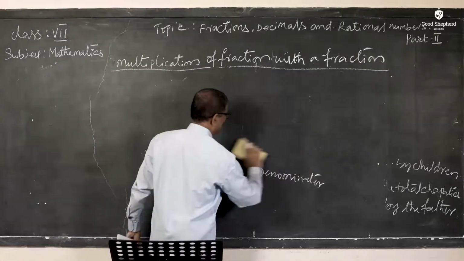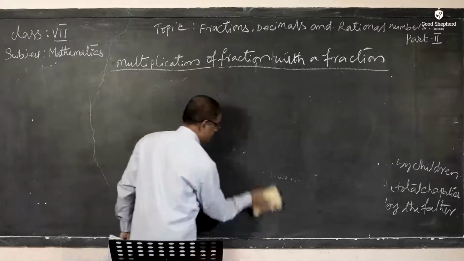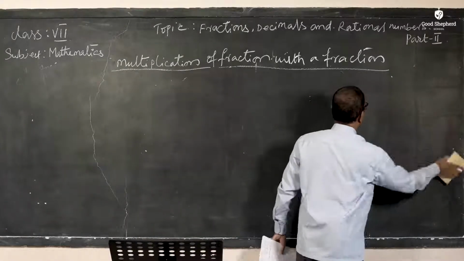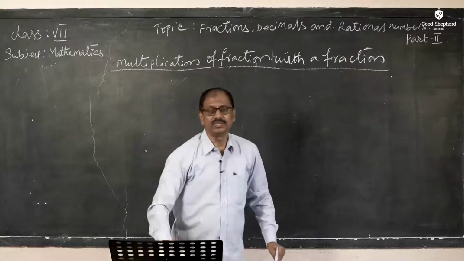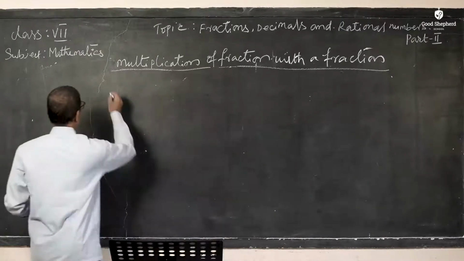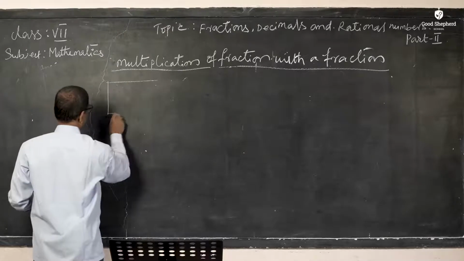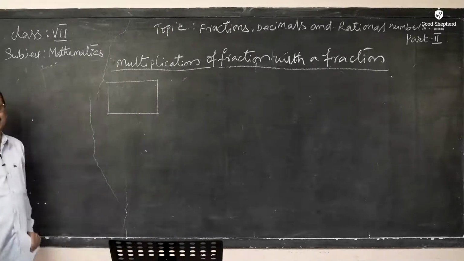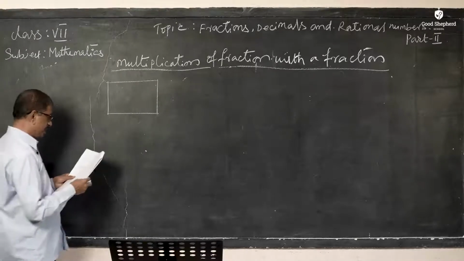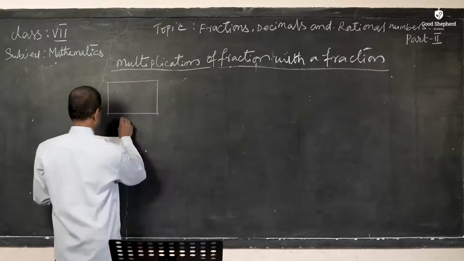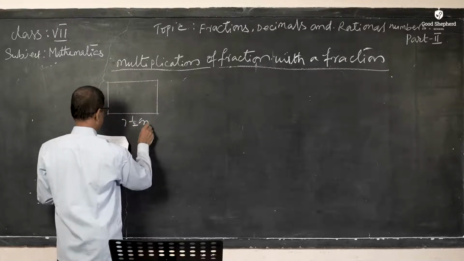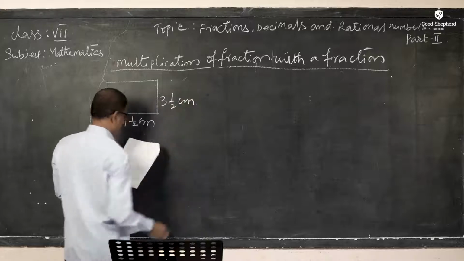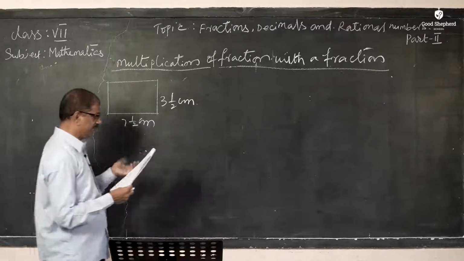Suppose you buy a house plot to construct a house, in the shape of a rectangular plot. The length and breadth may not be equal. Here the length is 7 1/2 centimeters and the breadth is 3 1/2 centimeters, and we are asked to find the area of the rectangle.